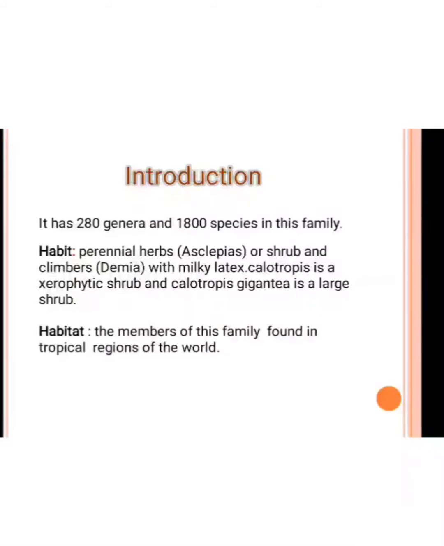An example is Daemia extensa, with milky latex present. In the Calotropis plant, in common we call it akado in Gujarati. It is a xerophytic shrub, and Calotropis gigantea, another species of the genus Calotropis, is a large shrub. Then the habitat: most of the members of this family are found in the tropical regions of the world.